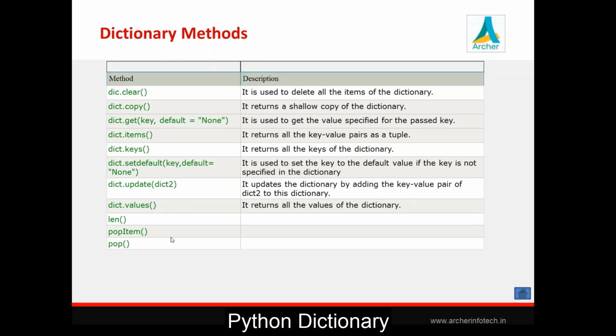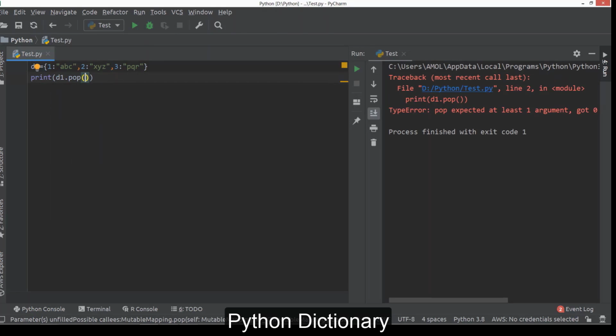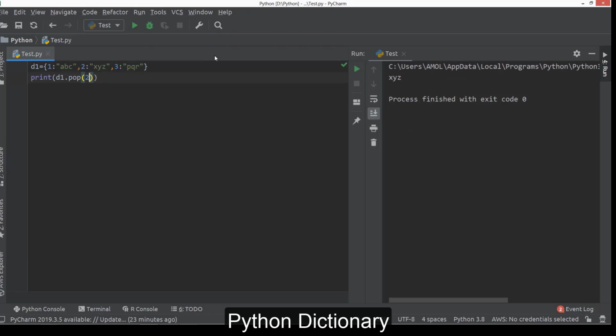Then we have two important methods, pop and popitem, by which we can remove elements from a dictionary. Now a dictionary is mutable, so we can add or remove. When you call the pop method, we have to pass the key which we want to remove. So when you say d1.pop(2), it removes this particular element.